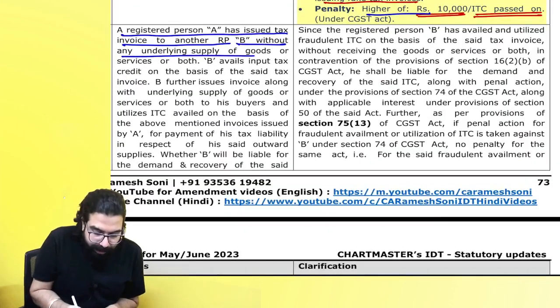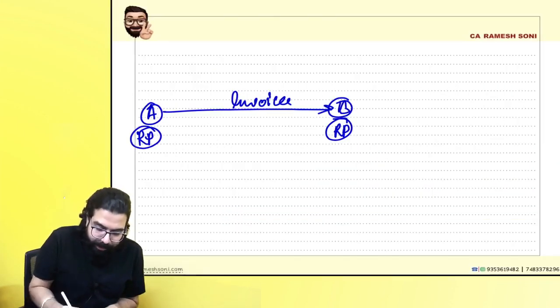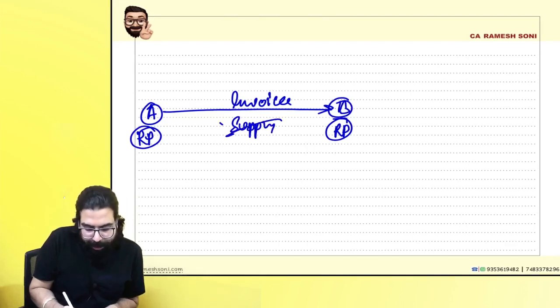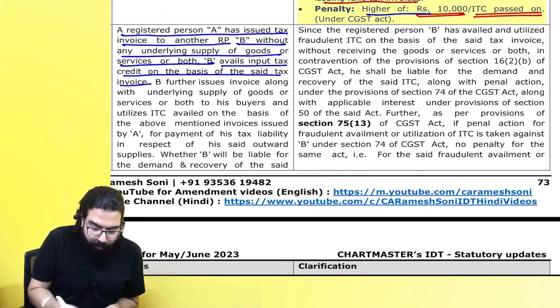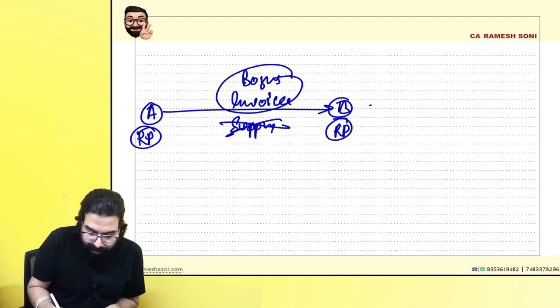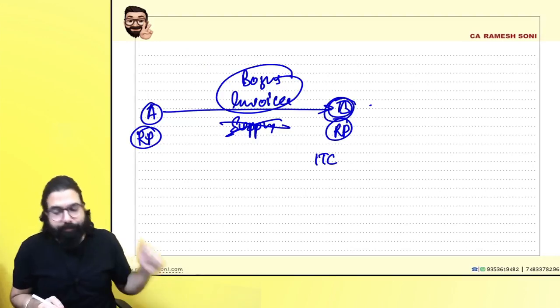B, without any underlying supplies. Now sir, here there was no supply. You issued a bogus invoice. Okay sir. Now what happened over here? And B avails the ITC on the basis of the tax invoice. The bogus invoice came, B went ahead and took the input tax credit. Okay sir. Then what happened over here?